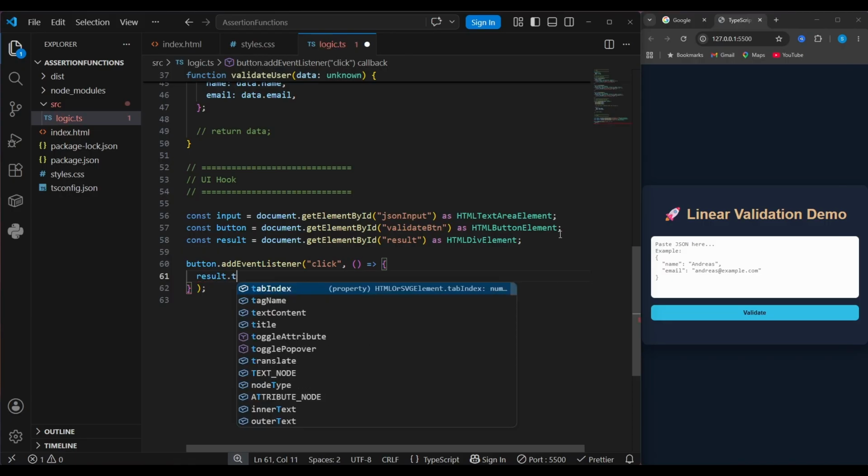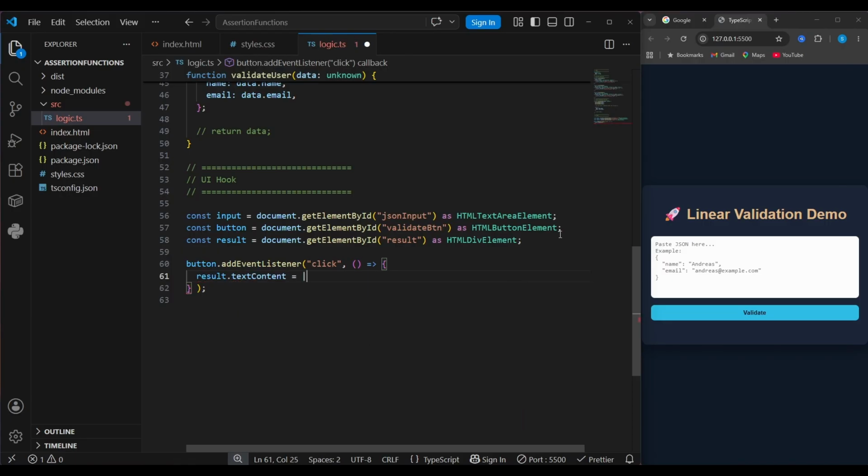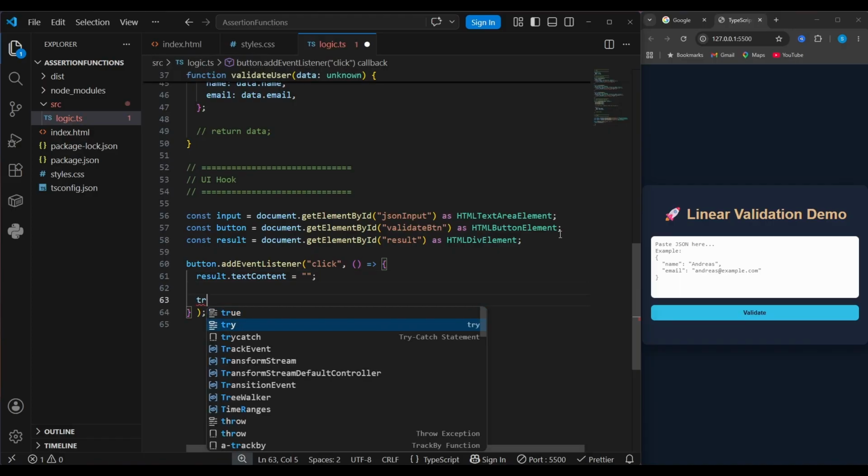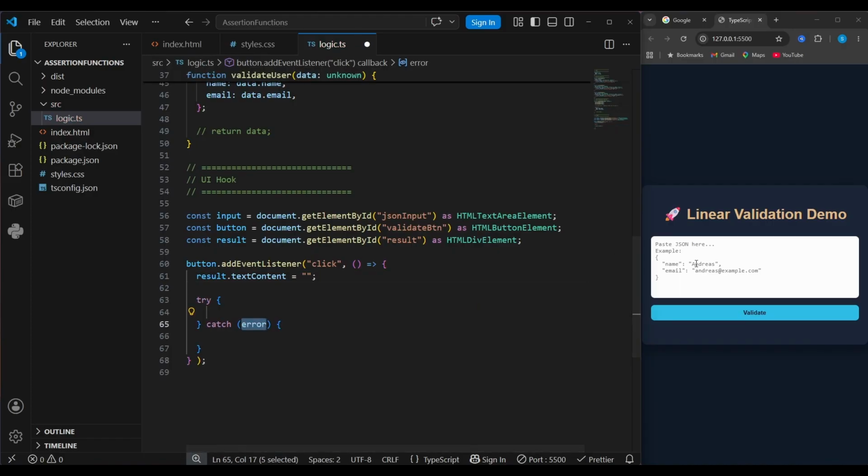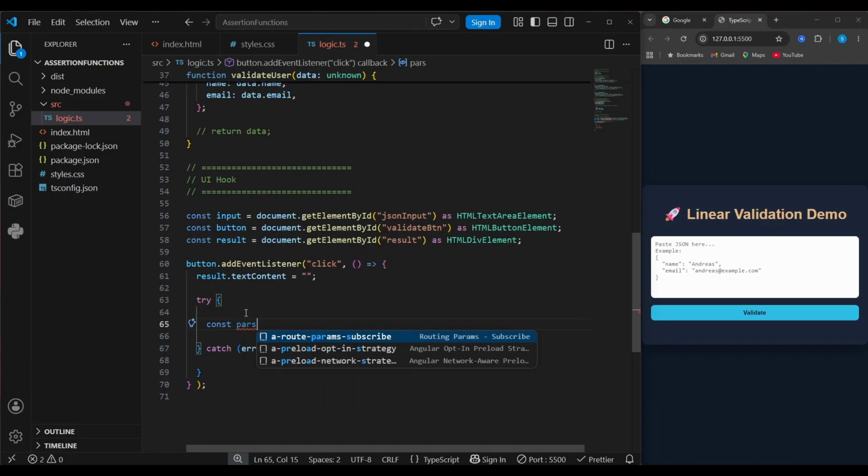First of all, we can empty the result, set the text content to an empty string, and then, this is important, we need a try catch block, because if the user enters an invalid JSON input, we should take care of that in the catch block. In the try block, first of all, we need to parse that JSON input.